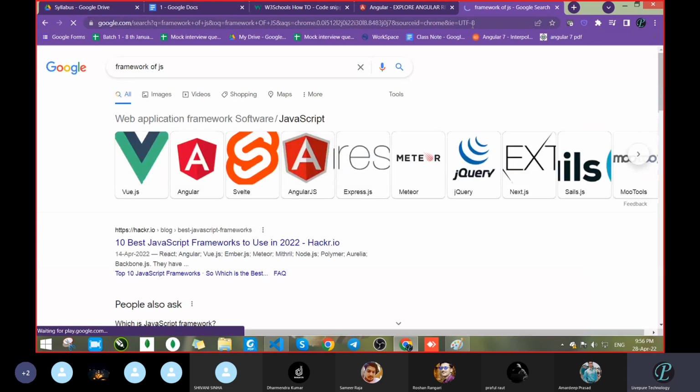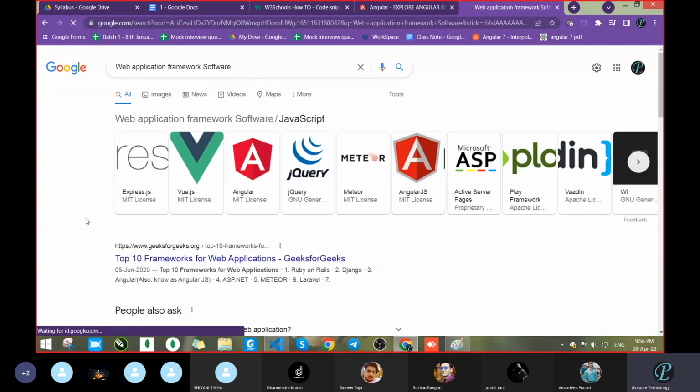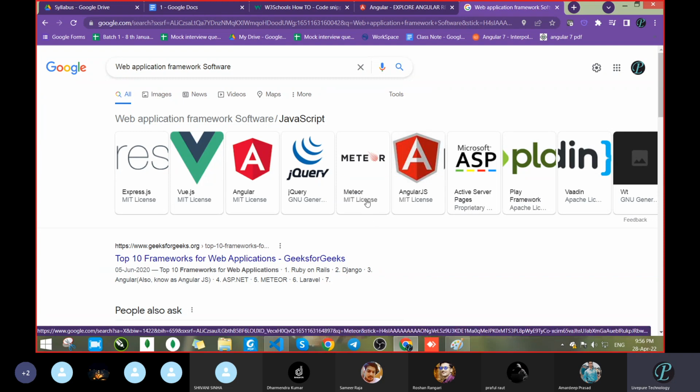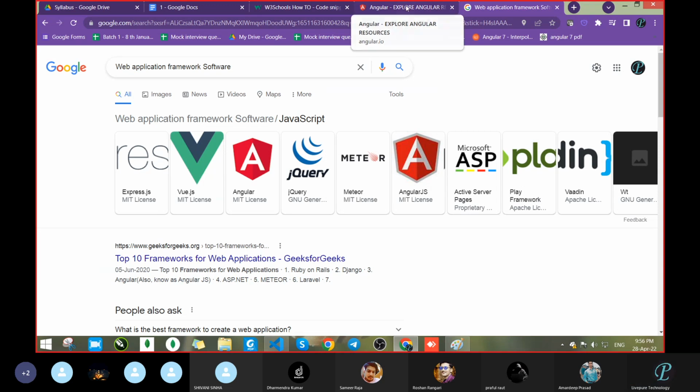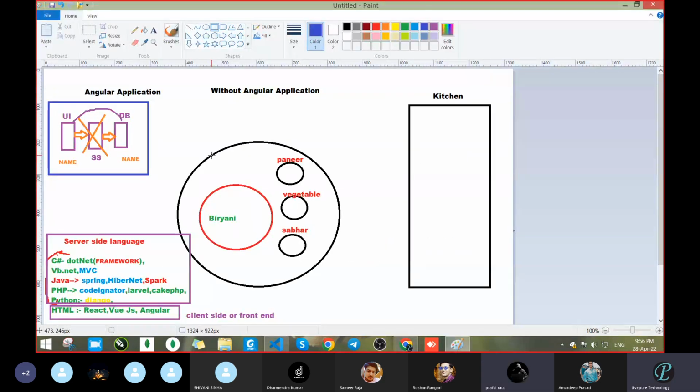Node.js. Yes, see, frameworks of JavaScript: Express.js, Vue.js, Angular, jQuery, then Meteor, AngularJS. These all are frameworks of JavaScript. We mostly tell jQuery and Angular. Got it clear? Yes, sir. Okay.